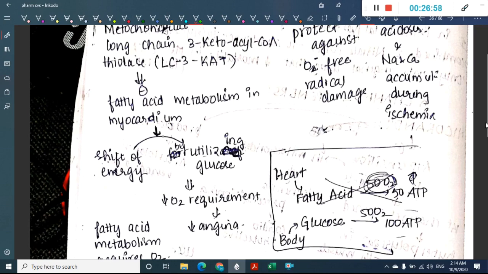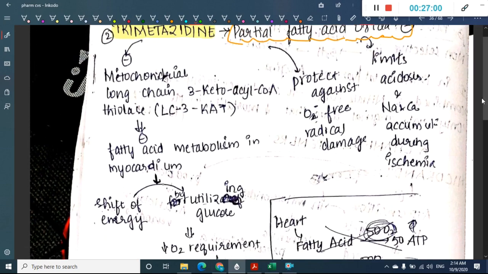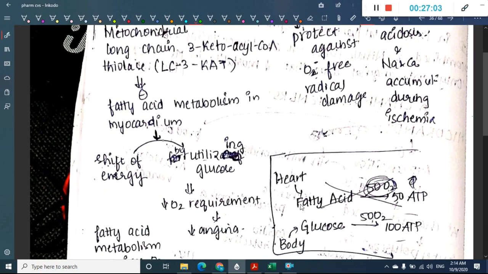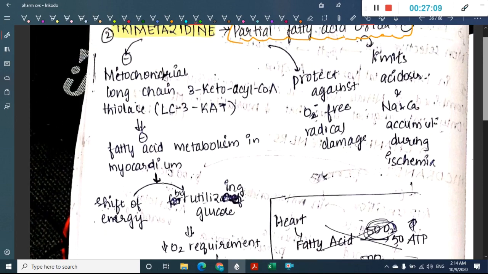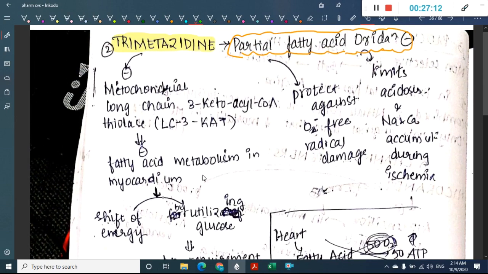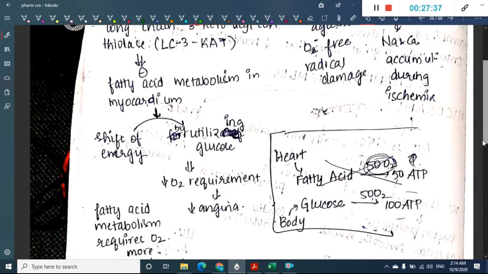So what does trimetazidine do? It will bypass this fatty acid metabolism and shift metabolism to utilizing glucose. That is done by inhibiting the fatty acid metabolism through this enzyme, that is, mitochondrial long chain 3-keto acyl CoA thiolase. It also protects against oxygen free radical damage. It also limits acidosis and sodium and calcium accumulation during ischemia. So this is about trimetazidine.